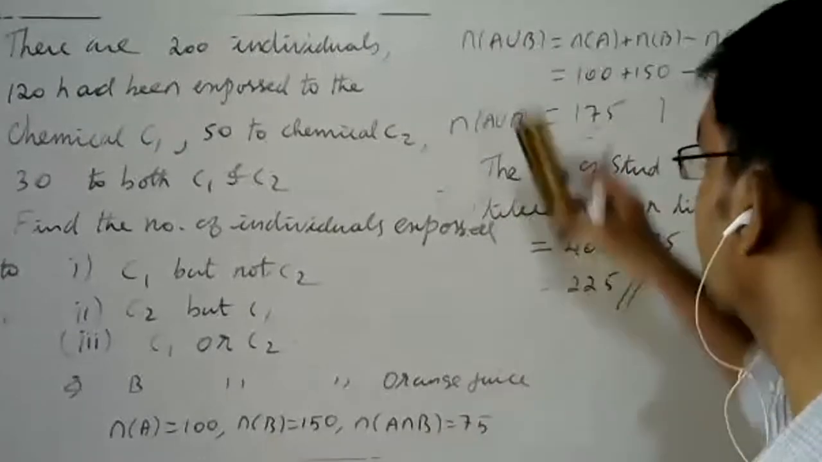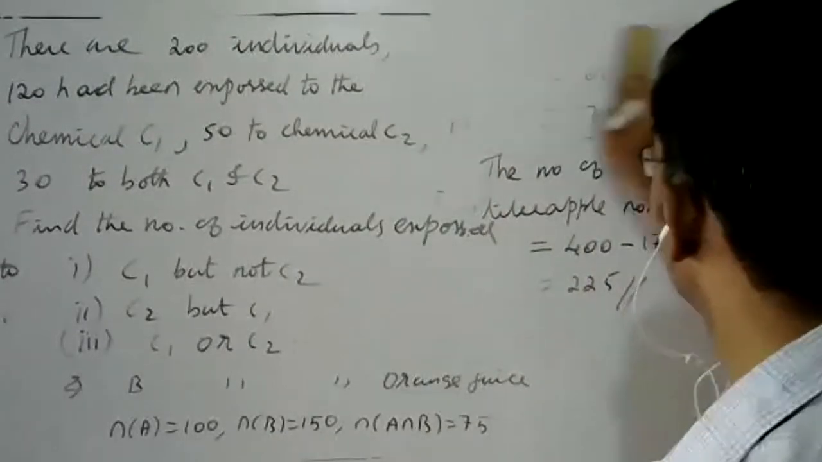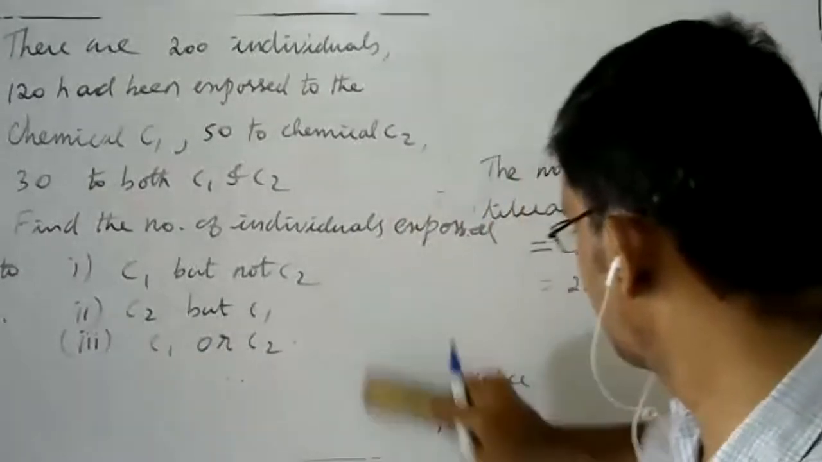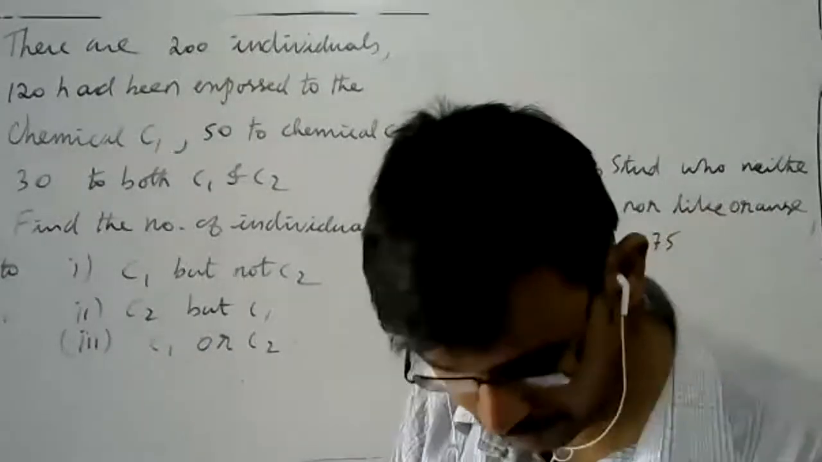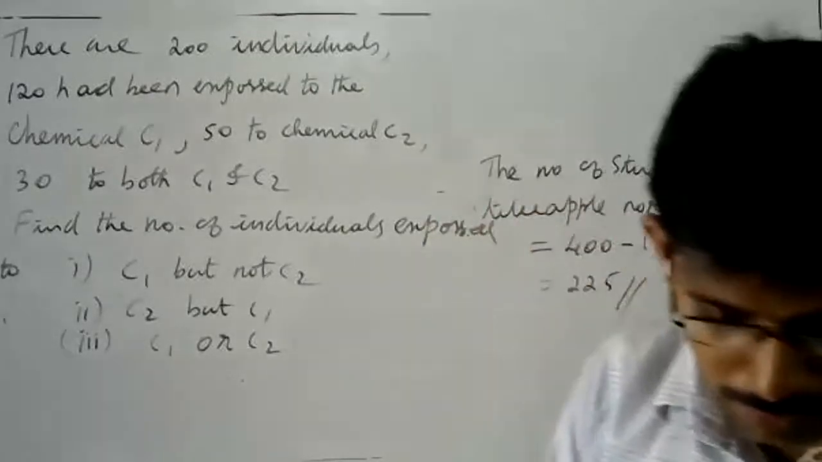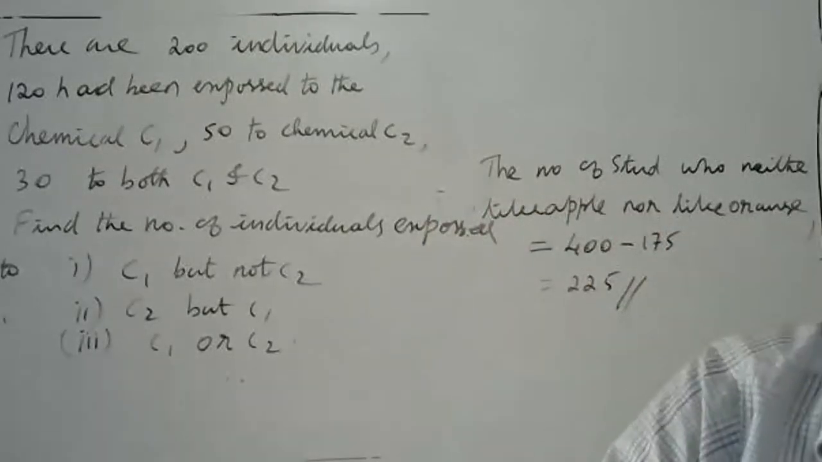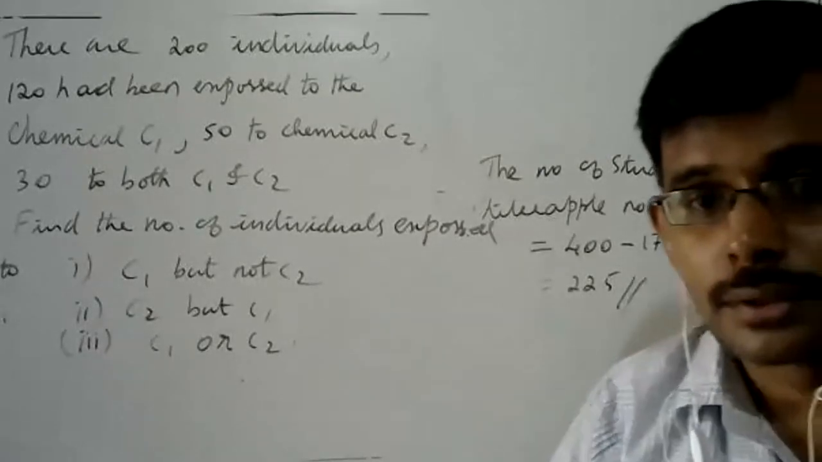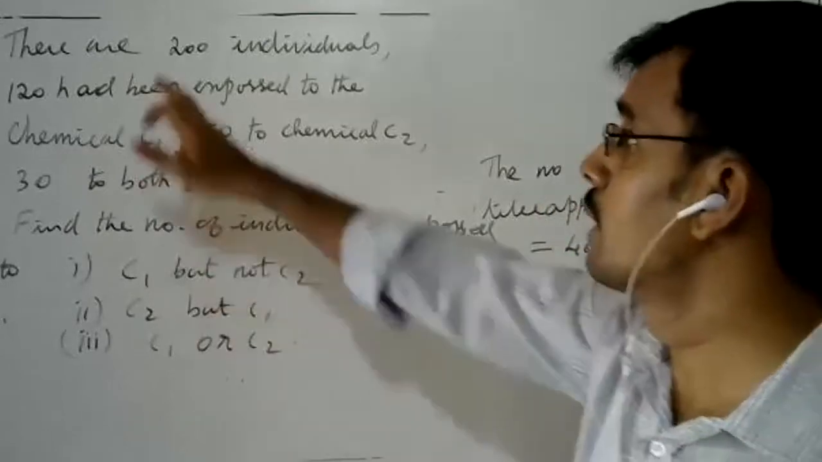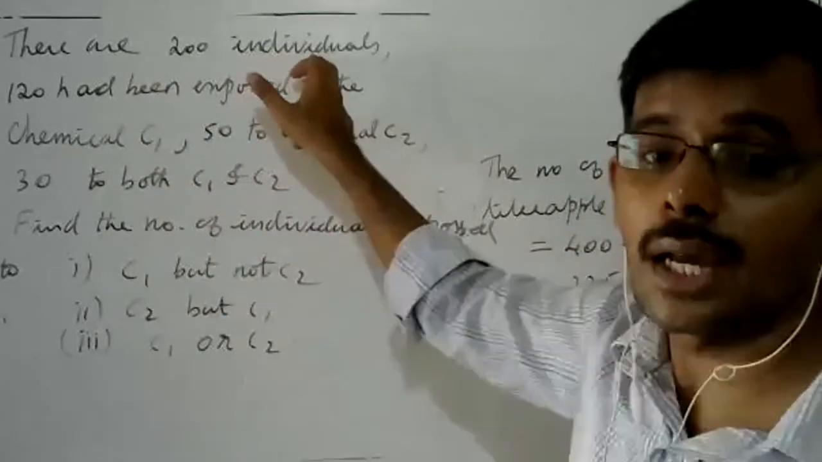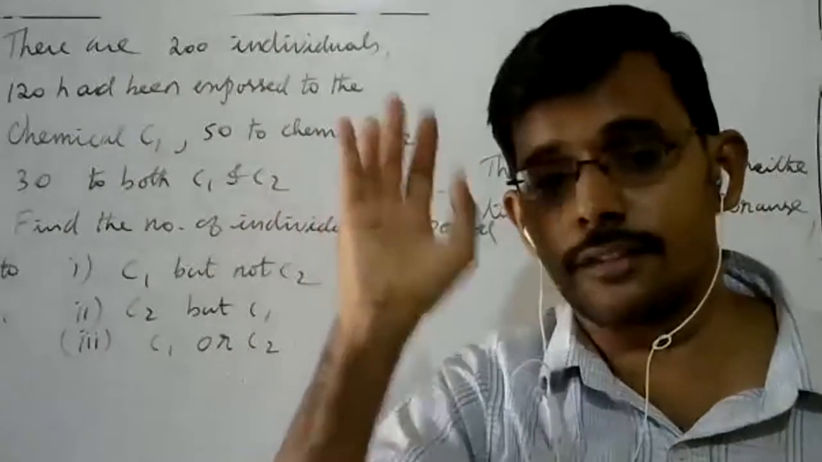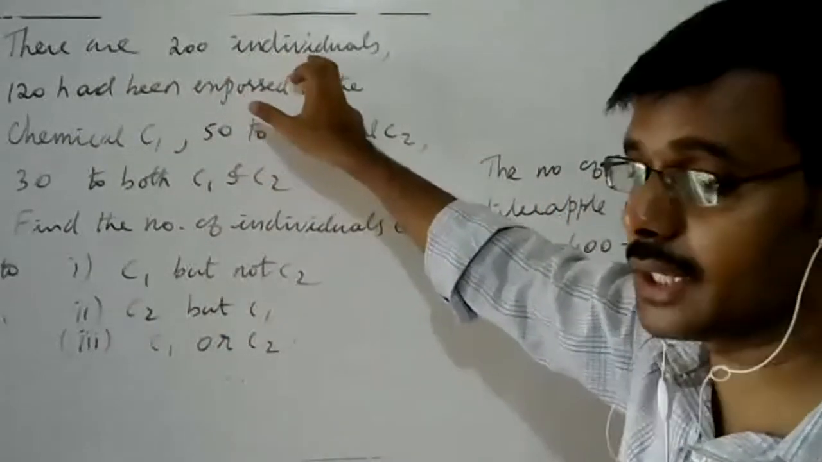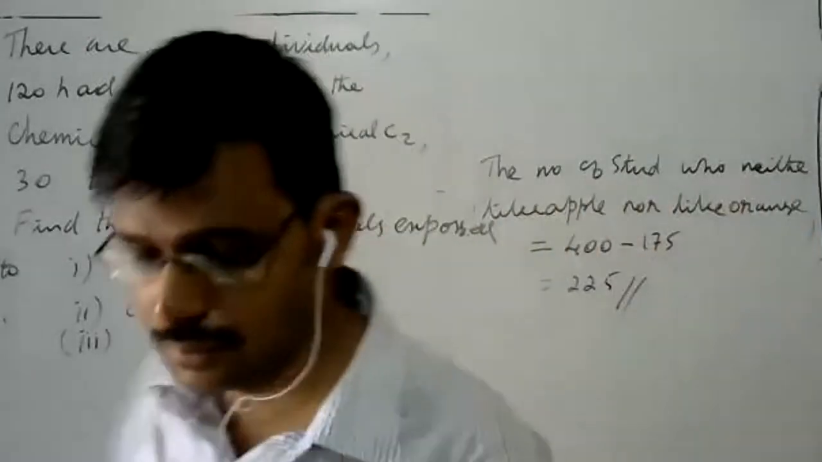Please try to understand the question first. Please read the question. Those who have the book can easily read the question. This is your NCERT problem only. So there are 200 individuals having some skin disease.